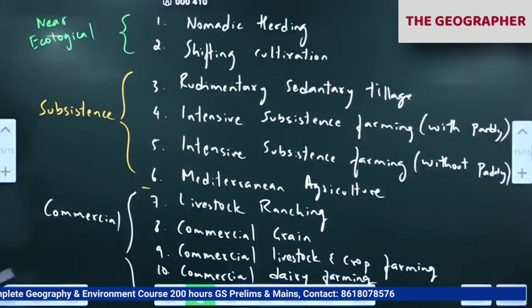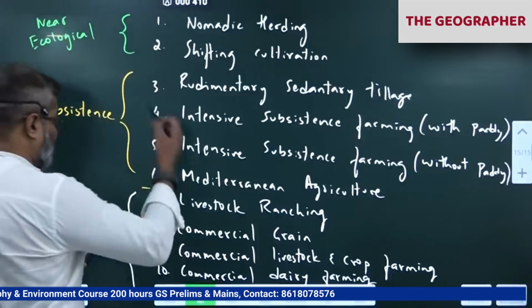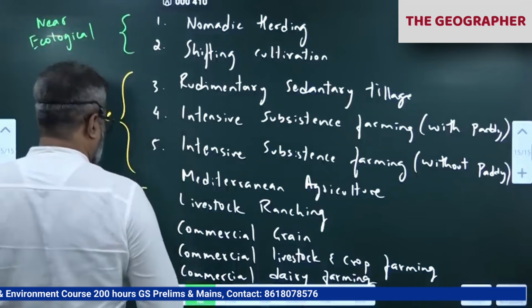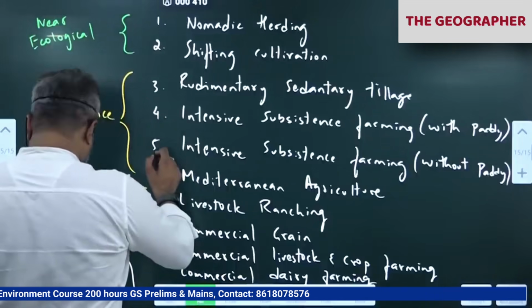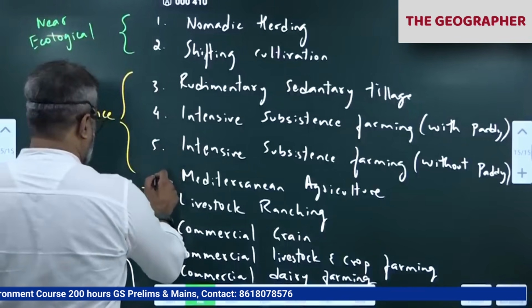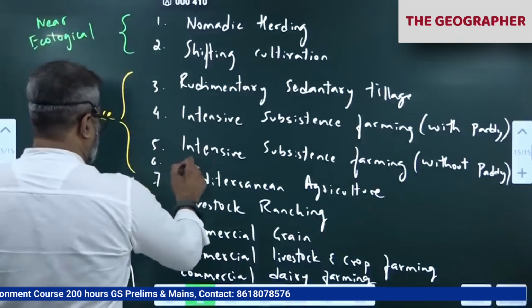I think I have missed something. What happened? Wait. Let me check from the beginning. 3, 4, 5, 6. Oh, one number I missed here. Up to 5th is correct. I'll add 1 here, okay?